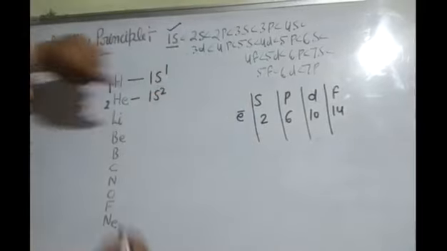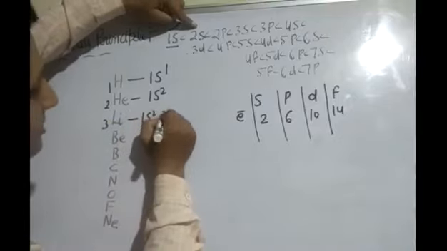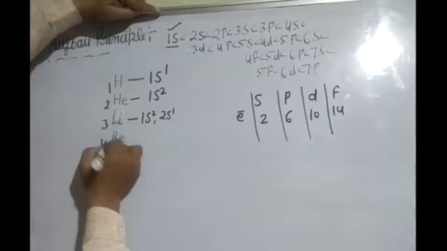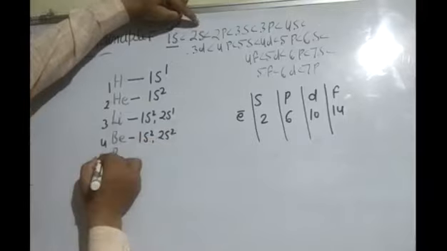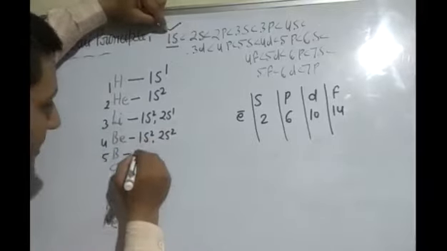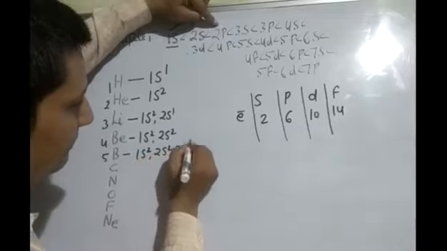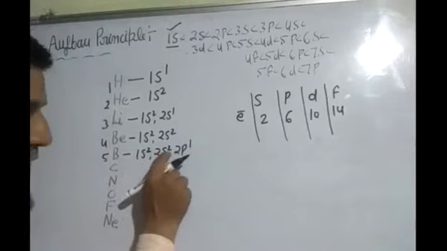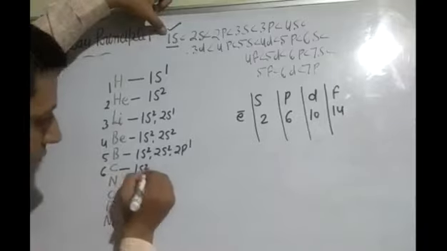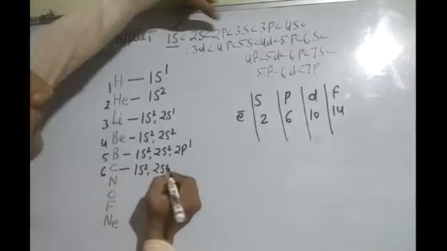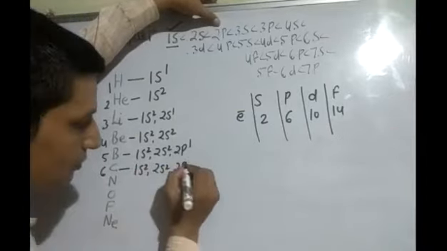First you have to fill 1s2 and after this 3. First you have to fill 1s2, after this 2s1. Next beryllium, you have to write 1s2 and after this 2s2. Next 5 is boron. First you have to write 1s2, 2s2, 2p1. Okay, count 2 plus 2 is 4, 4 plus 1 is 5. Next 6. You have to write 1s2, after this 2s2, after this 2p and number of electrons 6. 2 plus 2 is 4, 4 plus 2 is 6.